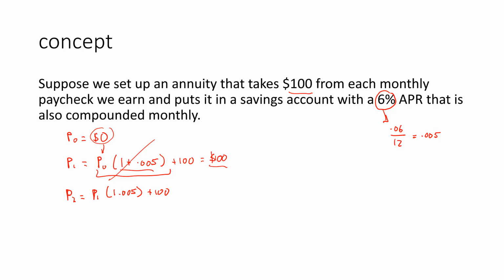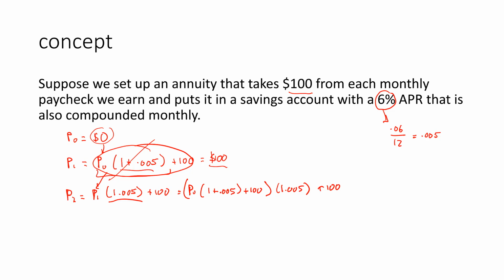Okay, well, P sub 1, remember, was generated by this whole thing up here. Right? Because I want us to see a pattern, I'm going to do a little bit of a substitution. I'm going to substitute that thing in for P1. And so what that's going to give us is P sub 0 times 1.005 plus 100, but then that thing is multiplied by 1.005, which is this one that's just hanging out, and then plus 100.